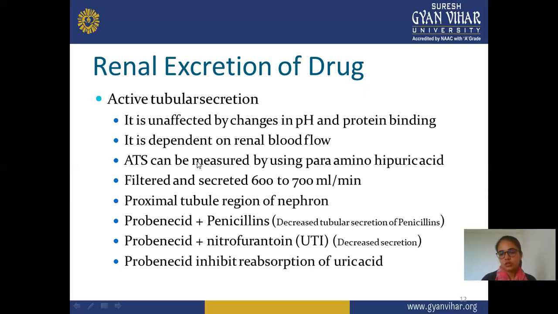So these are some conditions according to the drug. From drug to drug, the secretion rate varies, and may increase or decrease.